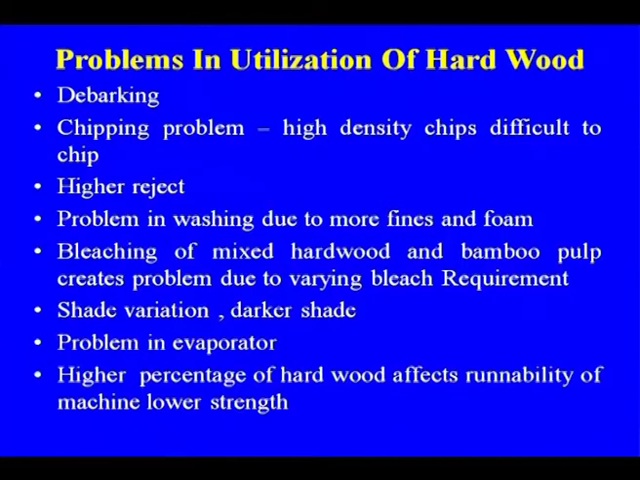Bleaching of mixed hardwood again has varying bleach requirement, shade variation, and some problems in the evaporator. A higher percentage of hardwood also affects the runnability of the machine. So we are not operating 100% hardwood, except eucalyptus, because eucalyptus has better quality than other hardwood species.